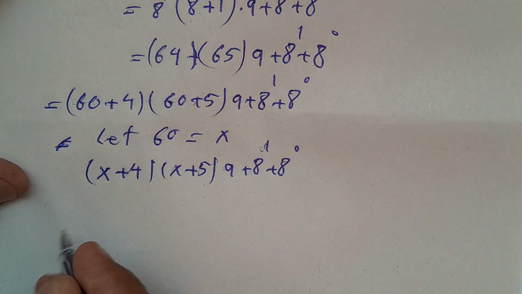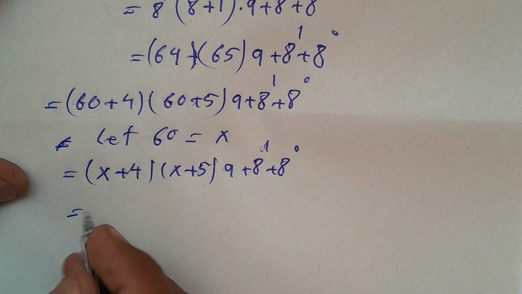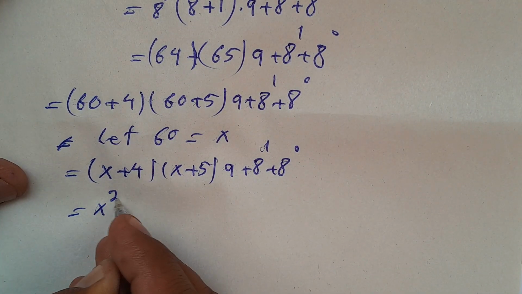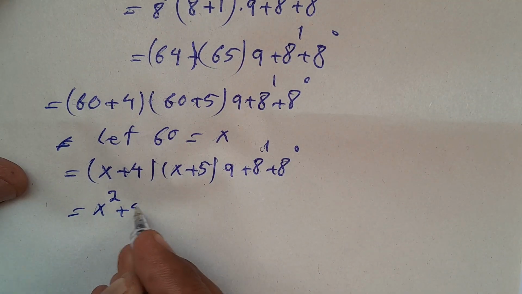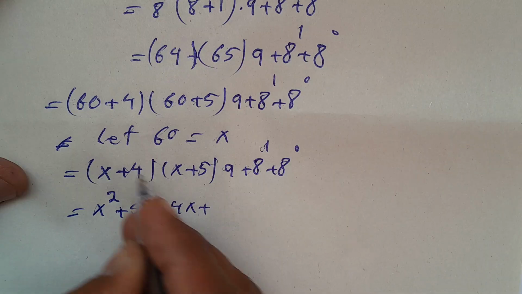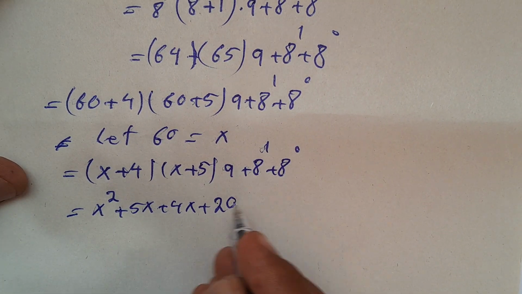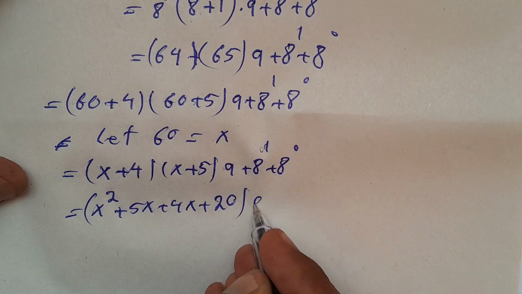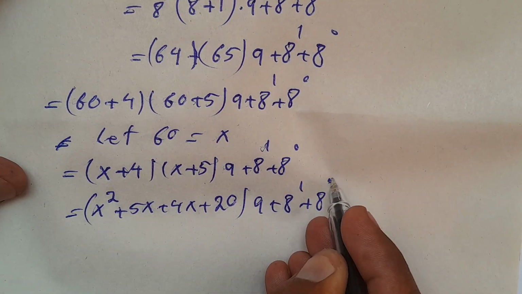And now here I have x times x can be x squared, x plus 5 is 5x, 4 plus x is 4x, plus 4 times 5 is 20, times 9 plus a to the power of 1 plus a to the power of 0.